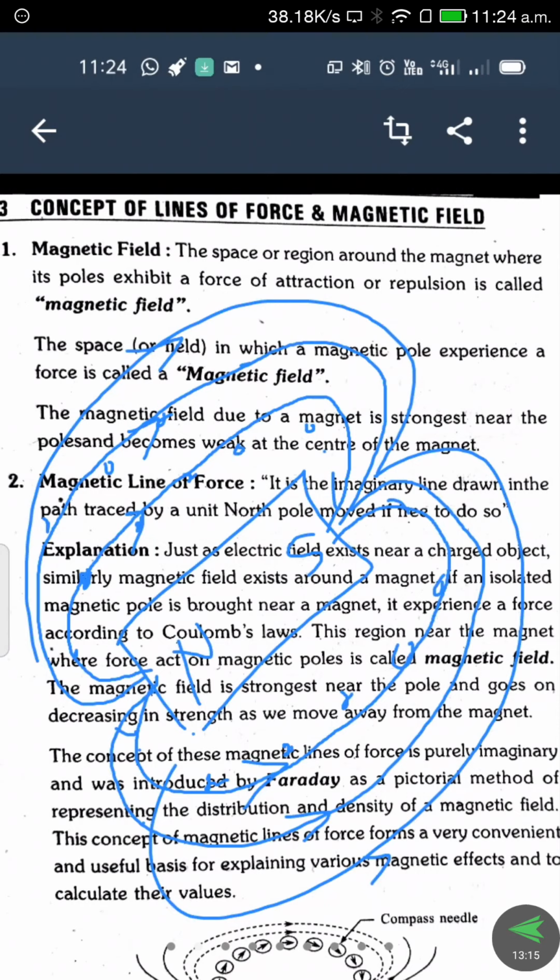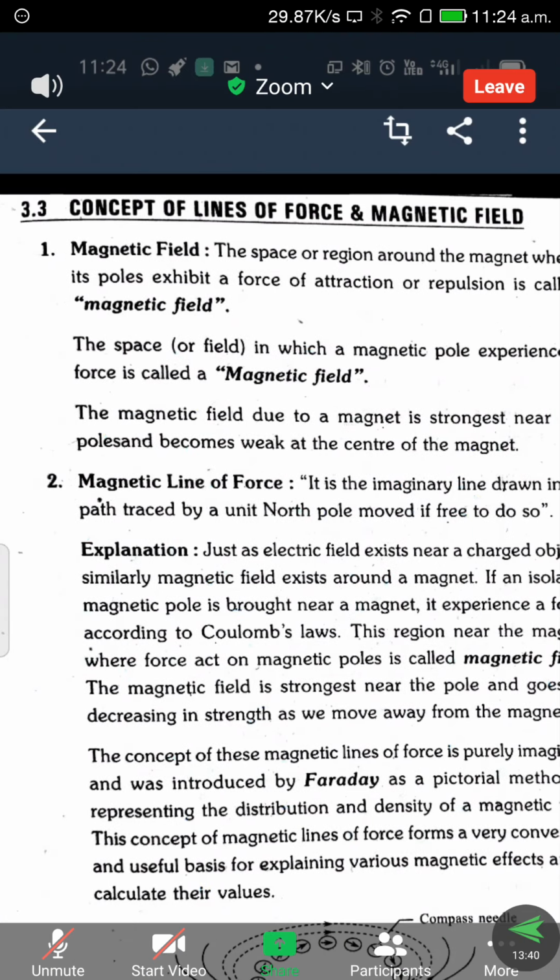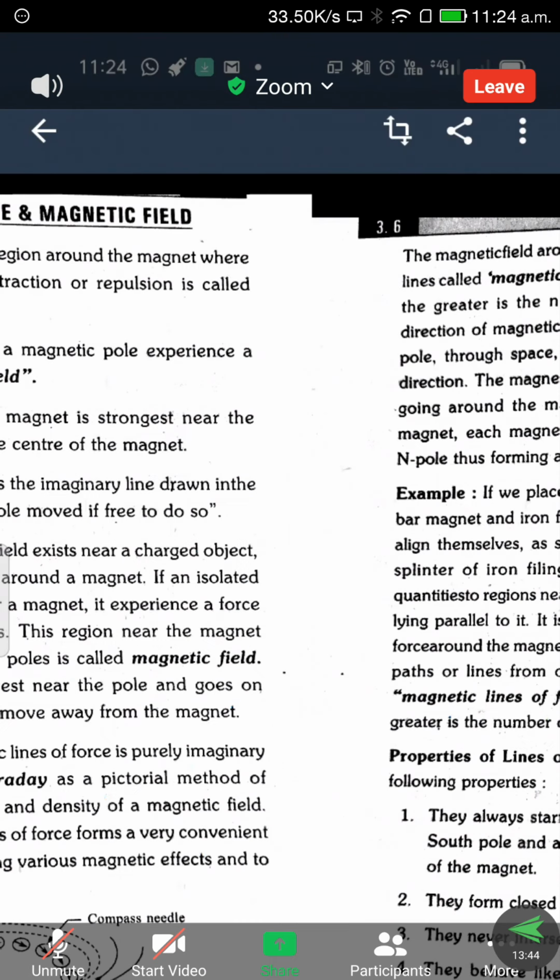That is what we call a magnetic line. We always assume the lines start from the north pole and end at the south pole. Already we know the basic thing: the force of attraction or repulsion is high at the pole ends and weak at the middle of the magnet. We already know these things from primary class and 10th class, and this is about 12th class magnetic field and magnetic line of force.